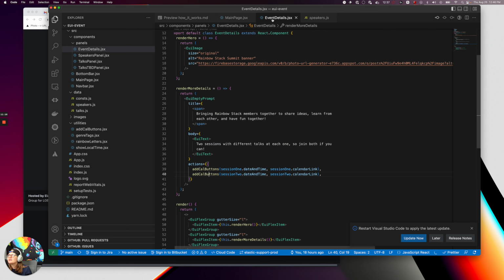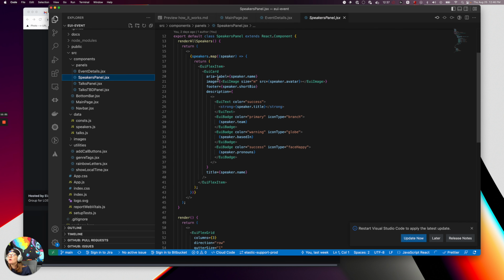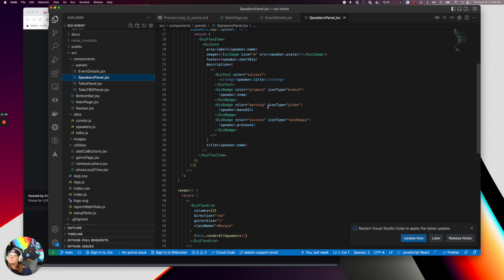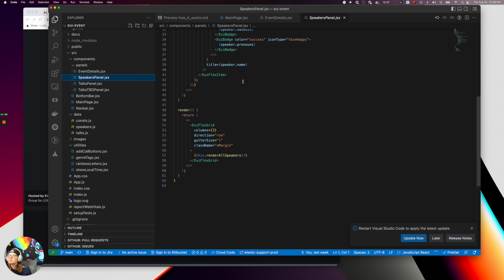And then in the speakers panel, all I'm doing is mapping through that. I'm saying, go through that for each one, create a card, and then I'm injecting the data from the speakers. So I'm saying make it their name, make the EUI image their avatar, make the footer of the card be their bio. Here are different badges I want you to put in the description, and styling them, etc. And then putting that all in a flex item and throwing that in an EUI flex grid, which is really cool because I can define the columns.